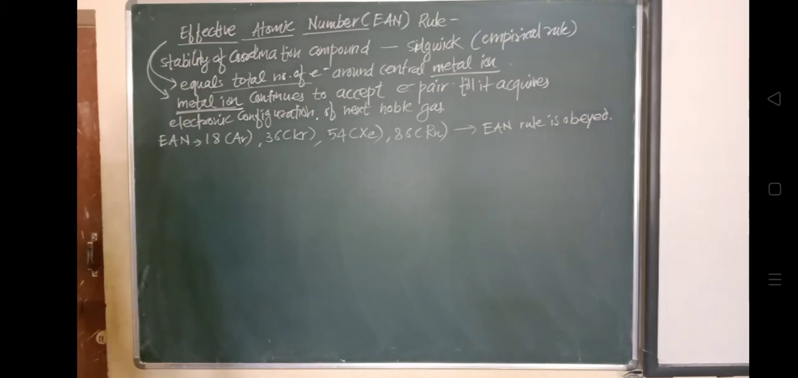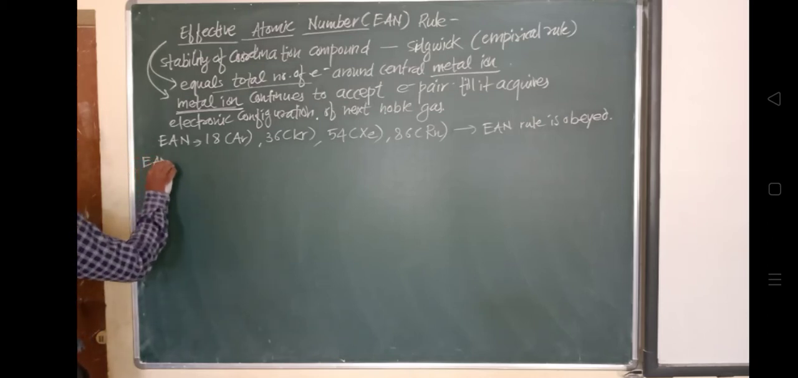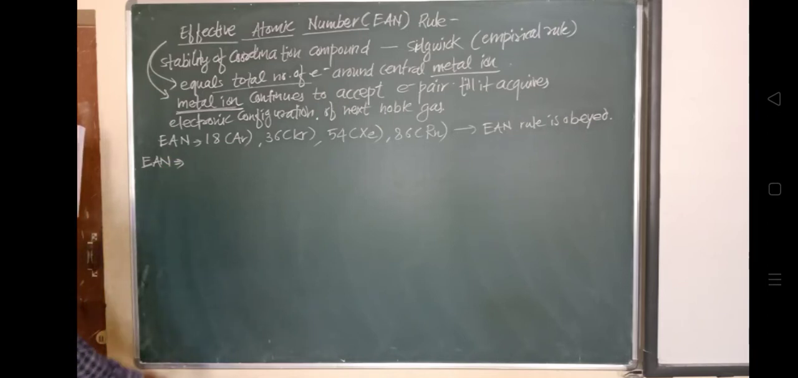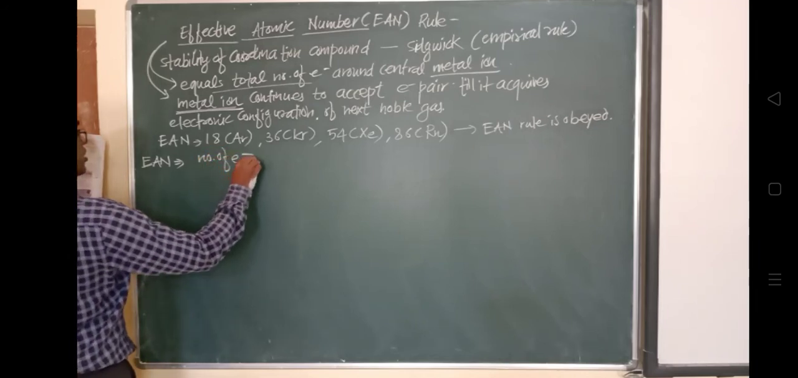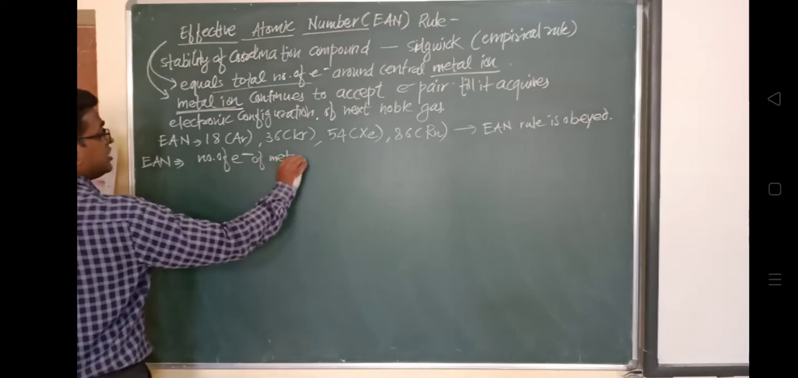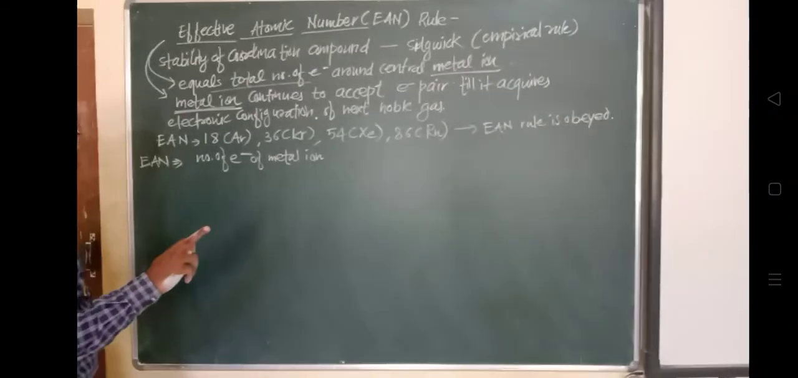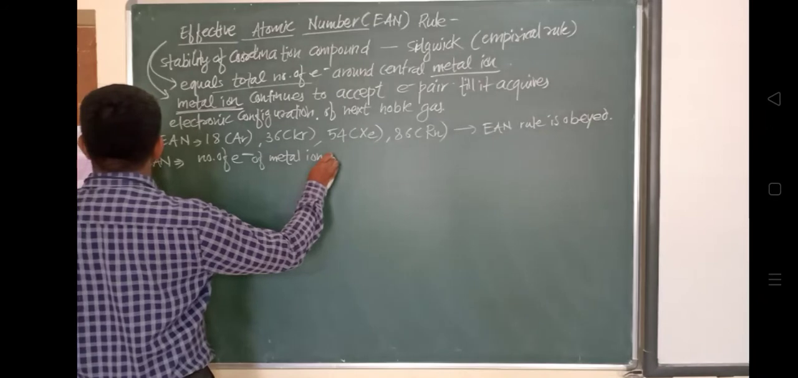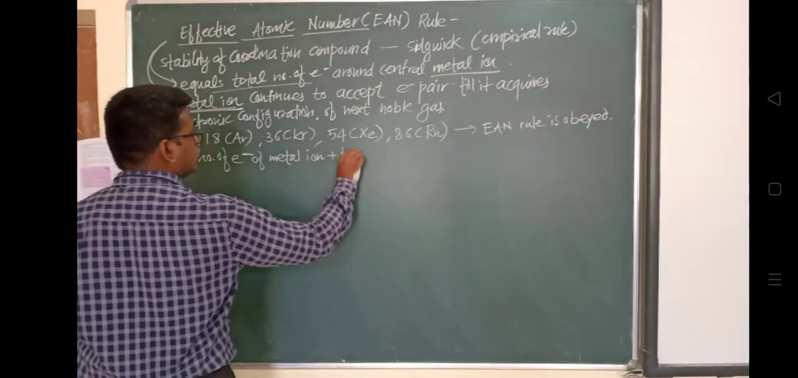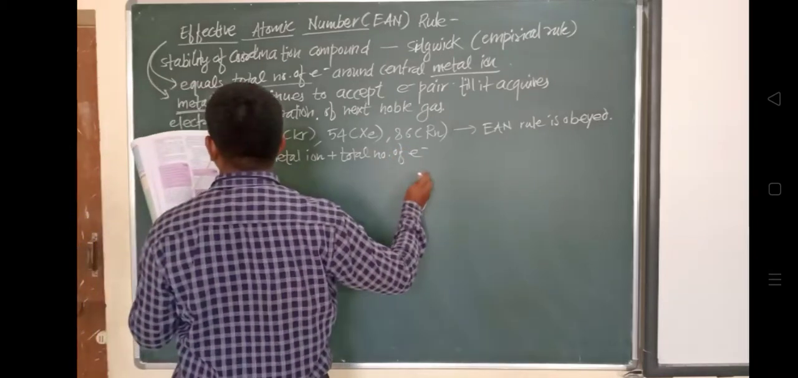However many ligands are present in the coordination compound, their electrons will be donated to the metal ion. Now look, suppose X is any metal ion, and another compound, the ligand, is attached to this metal ion. This metal ion is electron deficient, so it will accept the electrons. Suppose Y and Z are the ligands; these will share their electrons.